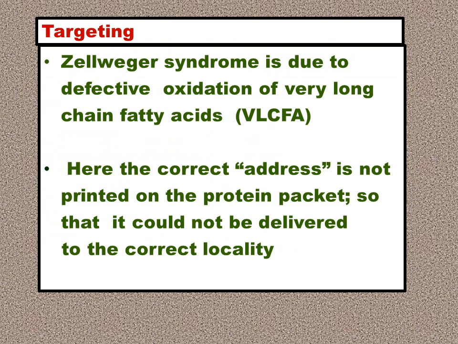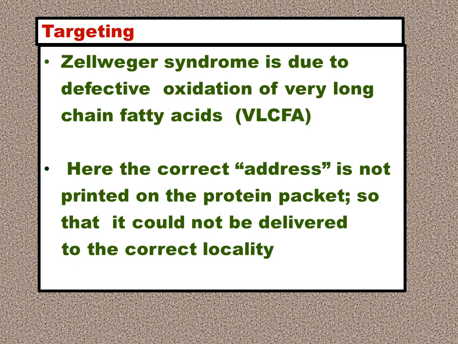Now we come to what is known as protein targeting. After the protein is sorted and targeted to the different locations, what happens if they don't reach the correct address? What happens if the nascent protein, the newly synthesized protein, does not reach the correct location? Then certain types of diseases result, and these are due to defects in protein targeting.